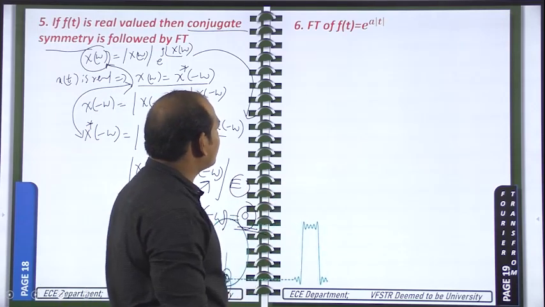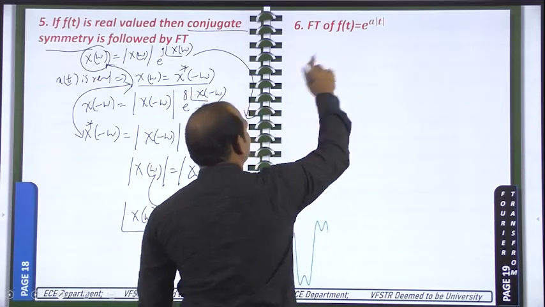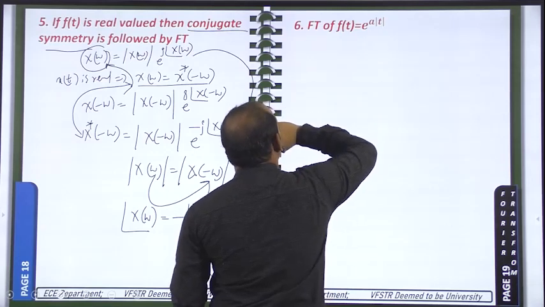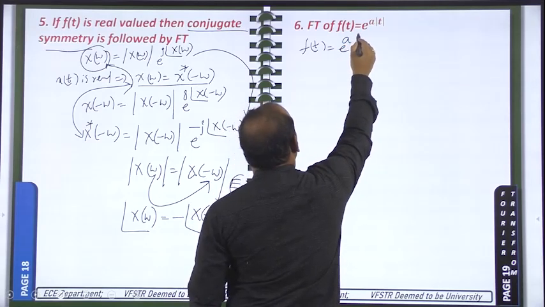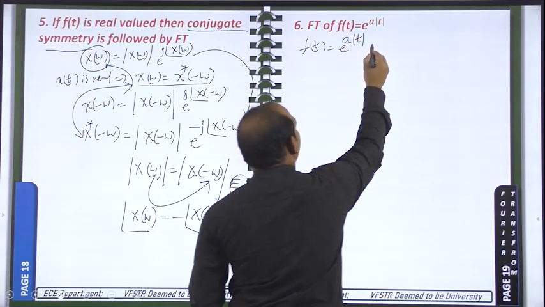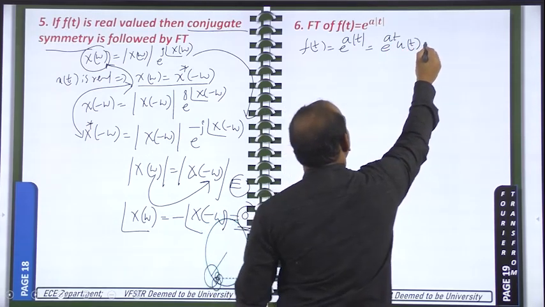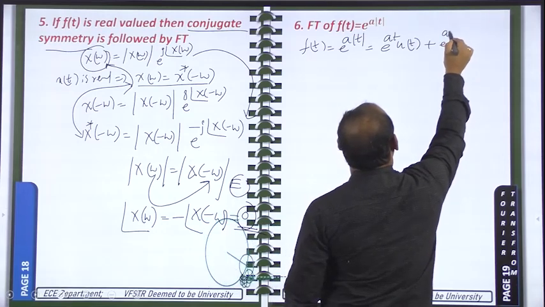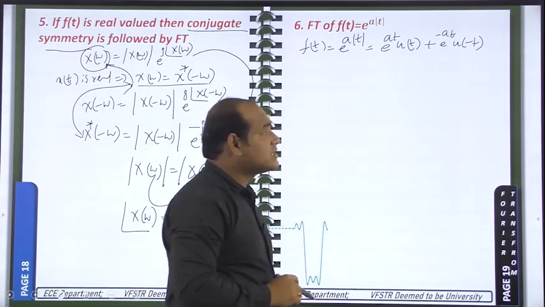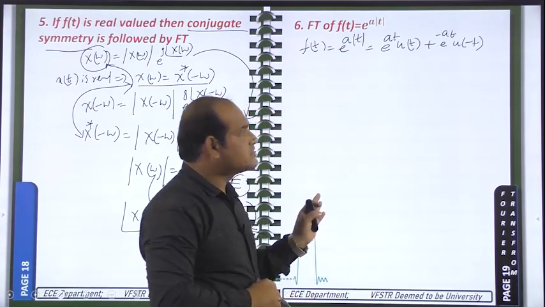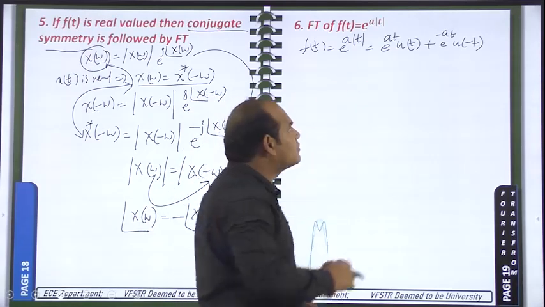Now the Fourier transform of f of t equal to e power a mod of t. Like this, already we have solved e power minus a modulus of t. So now the given signal f of t is e power minus plus a modulus of t. I am taking this as e power a t u of t plus e power a minus t u of minus t. Modulus of t means we take plus t when t is greater than 0, and minus t when t is less than 0.